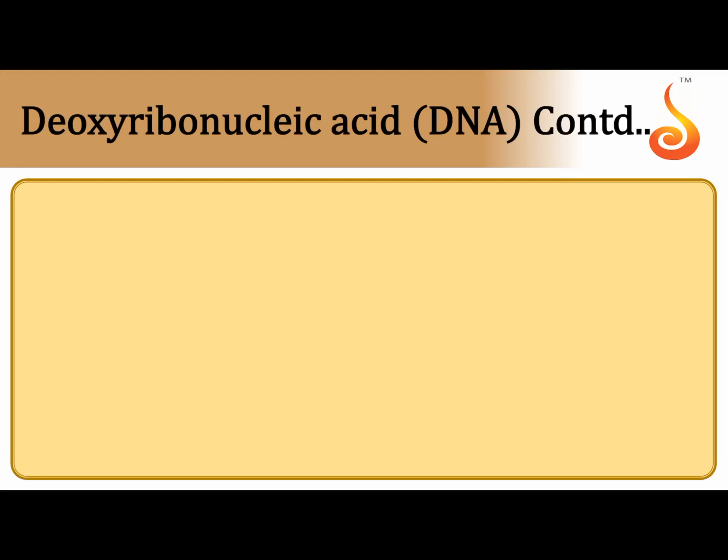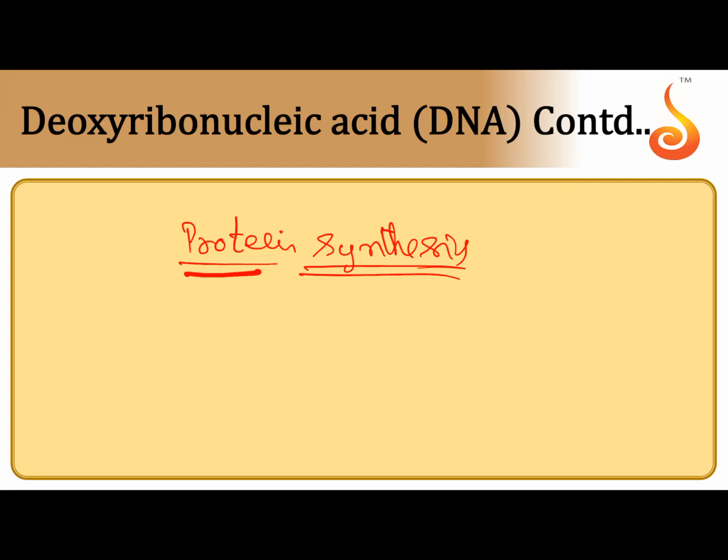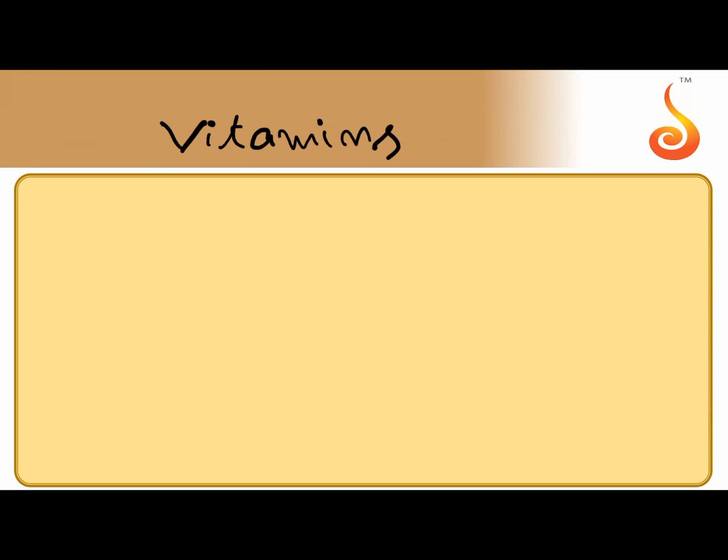Deoxyribose sugar is used in mitosis. During mitosis, one DNA molecule splits into two DNA molecules. Exact Xerox copies of one DNA molecule are obtained. That is called duplication or replication. Another application of DNA is protein synthesis. DNA is involved in the synthesis of protein. The synthesis of protein on ribosomes involves two steps: transcription and translation. Both steps are involved in the preparation of protein.